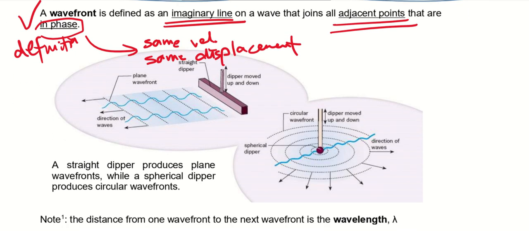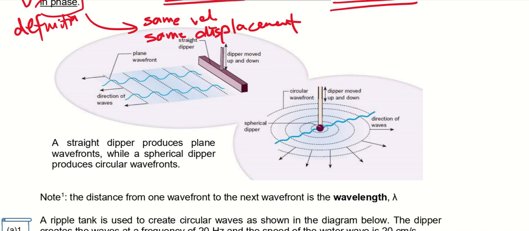Okay, so we can make planar wavefronts, that means straight wavefronts, by using a straight dipper. Or we can actually make a spherical or circular wavefront using a spherical dipper, or when you throw something into a pond, it will actually ripple out in a circular pattern.